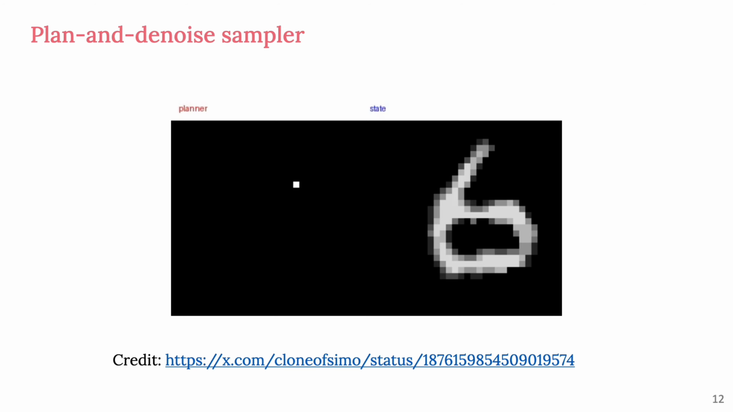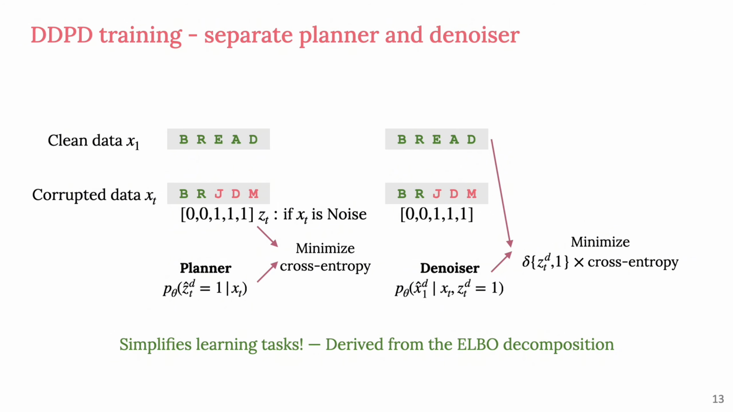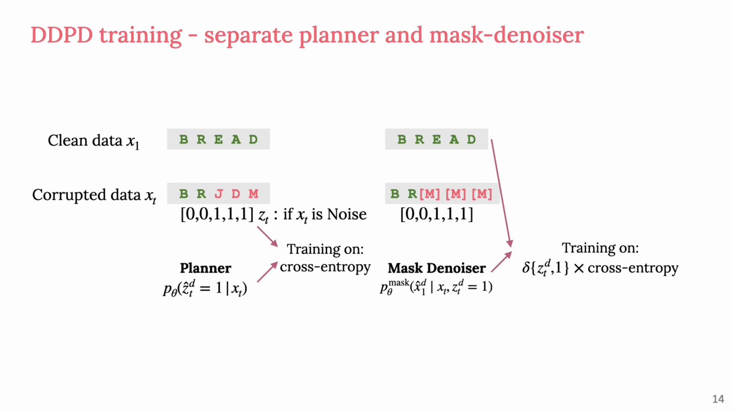How do we train such a planner and a denoiser? Training objectives are very intuitive. You first corrupt the original data with random noise. The planner is trained to predict which one is noise, and the denoiser predicts the original token. In fact, theoretical analysis shows that these objectives naturally arise from decomposing the ELBO. For the denoiser, it is also possible to use a masked denoiser by first masking out the noisy tokens and